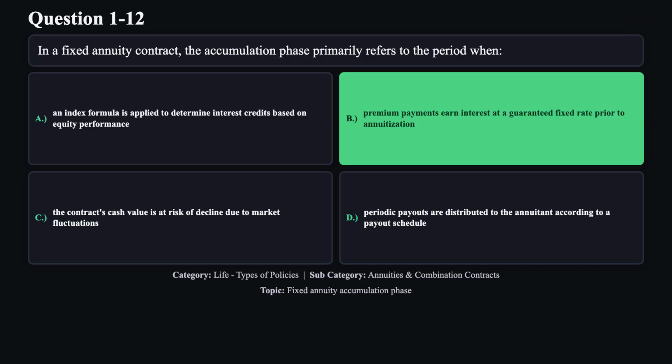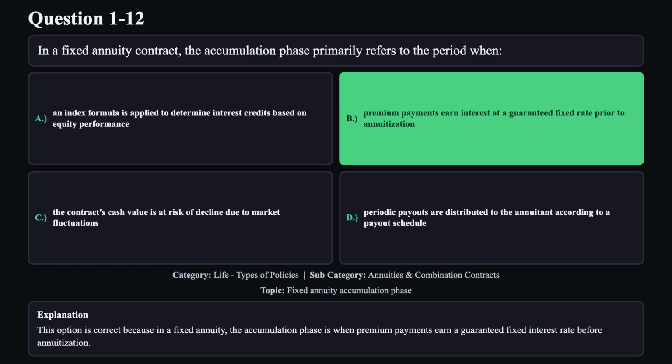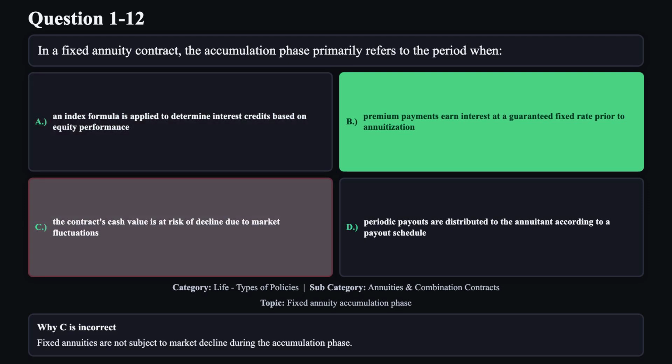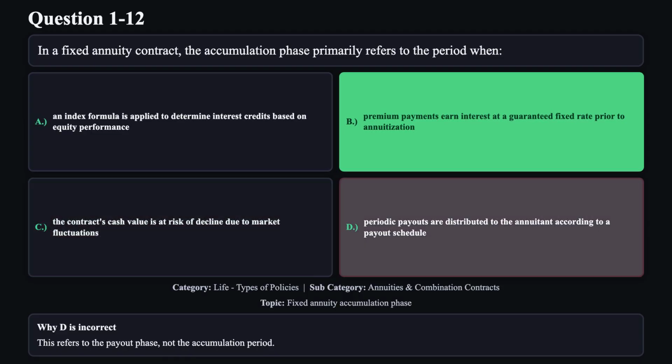The correct answer is B. This option is correct because in a fixed annuity, the accumulation phase is when premium payments earn a guaranteed fixed interest rate before annuitization. Reason A is not correct. This describes indexed annuities rather than the fixed interest accumulation period. Reason C is not correct. Fixed annuities are not subject to market decline during the accumulation phase. Reason D is not correct. This refers to the payout phase, not the accumulation period.